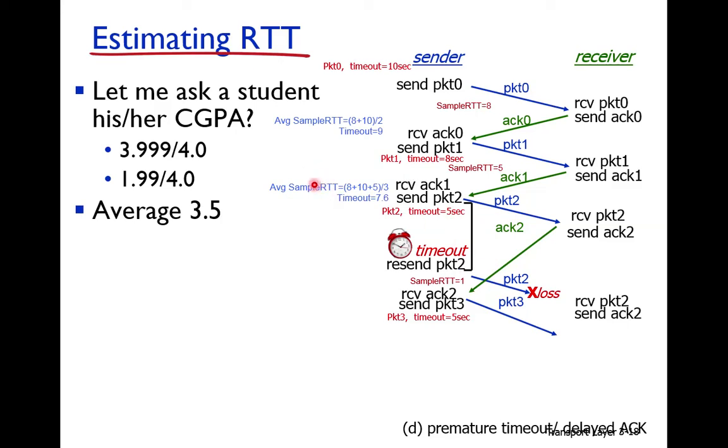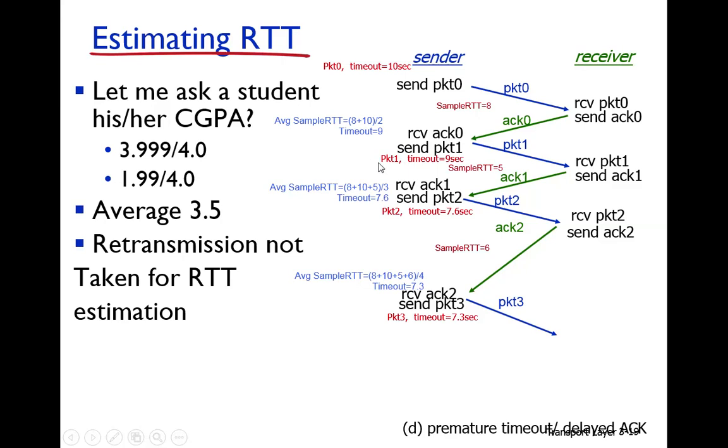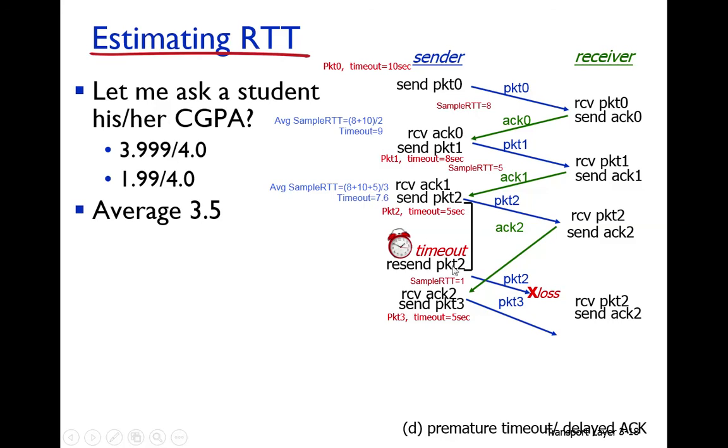So in this case, the average sample RTT more accurately represents the value. You have already studied in the statistics course that the average value represents the whole population more accurately than an individual value. The same concept is applied in estimating RTT. Now we are going to discuss how this problem is avoided if we take the average sample RTT. Let's discuss it through an example.